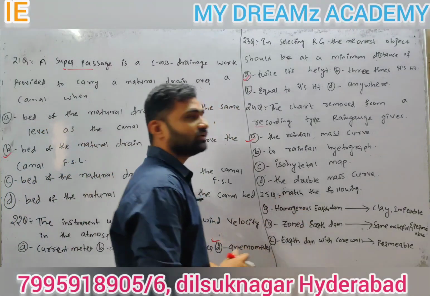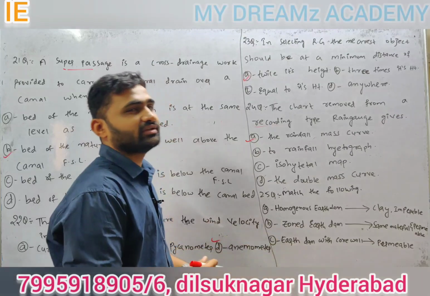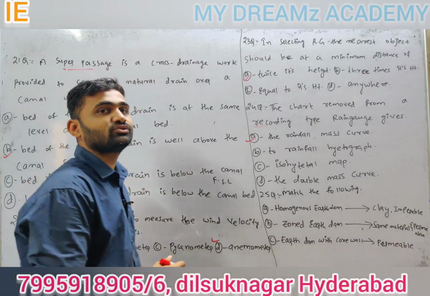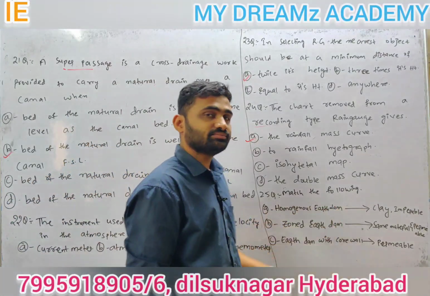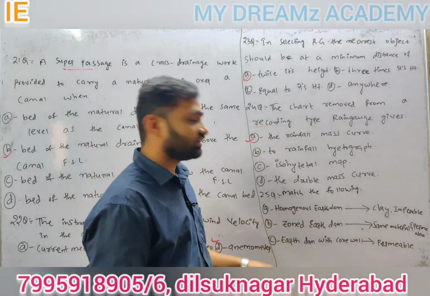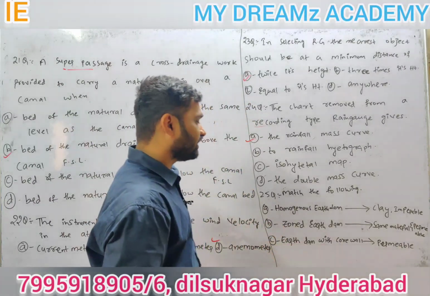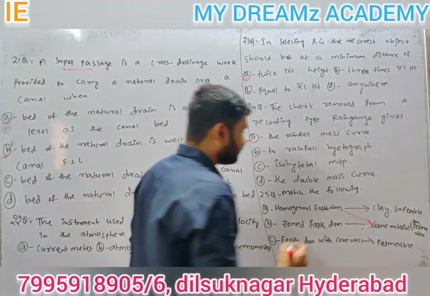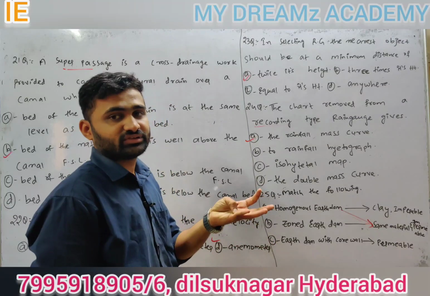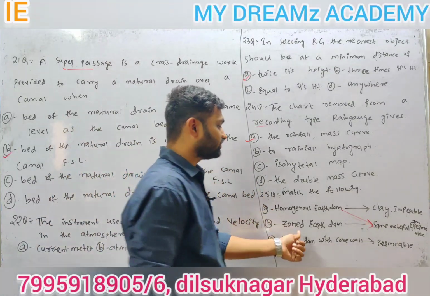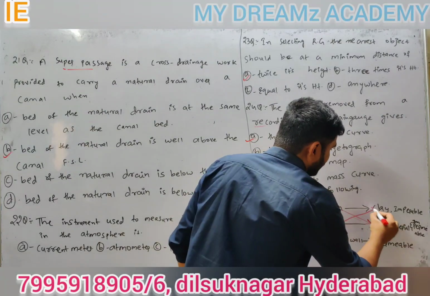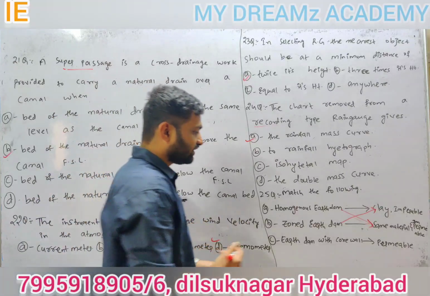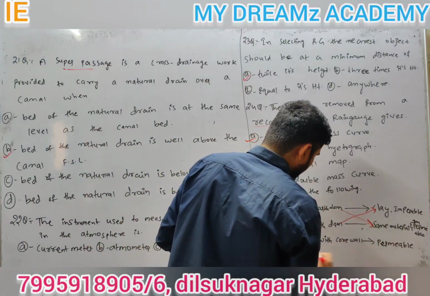Next, coming to 25th question, match the following. Different types of earthen dams are given, with what type of material and in which kind of situation each is suitable: homogeneous earth dam, zoned earth dam or heterogeneous earth dam, earthen dam with core wall. Which kind of material is used in the hearting zone? Inside the core section, zoned earthen dam, clay material, and it is also suitable for impermeable foundations. Next, earthen dam with core wall means permeable.